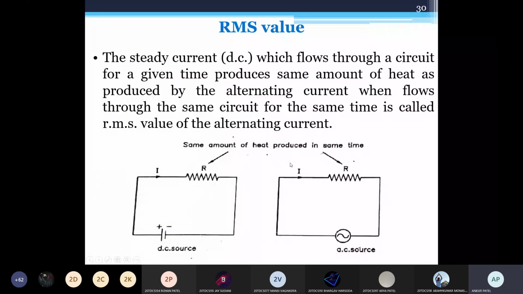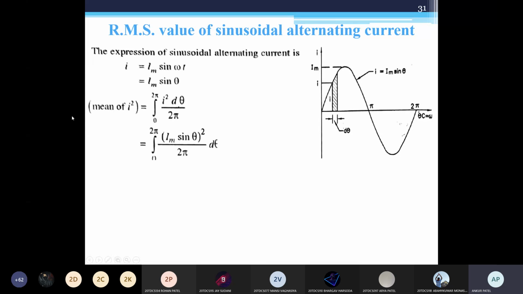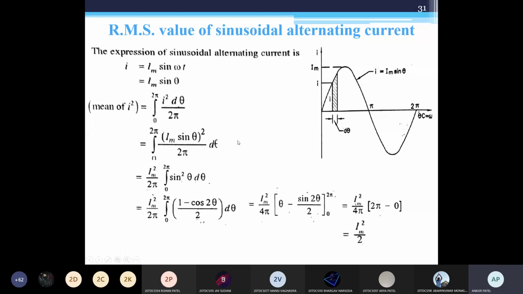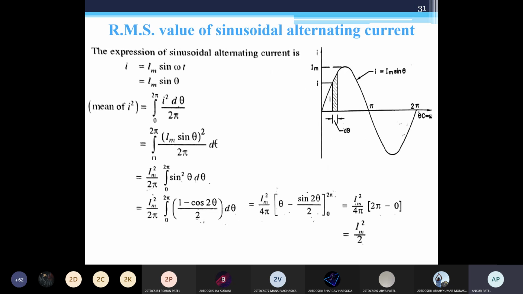Okay, this is the definition: produces the same heating effect for a sinusoidal current. Consider this sinusoidal current, take the integral, mean of I square. Now it is visible? Okay, so with mean of I square, you can consider IRMS equal to under root of this. Or first find the mean of I square, then take the under root of it to get the IRMS value, and it is 0.707 Im. Any query for this?